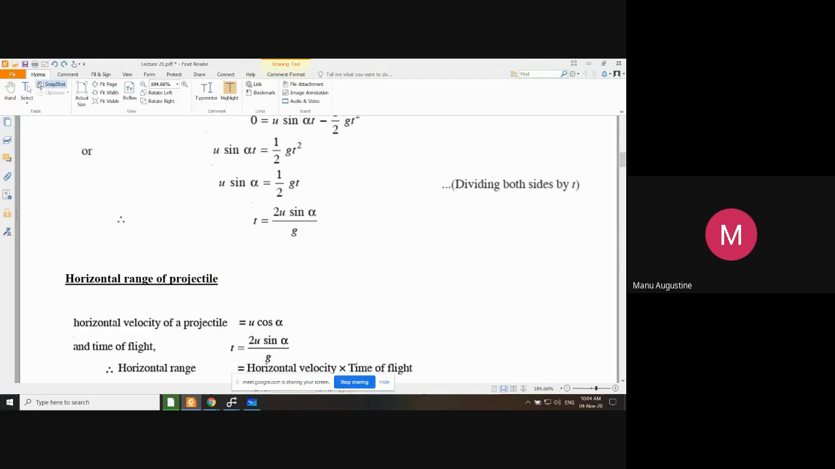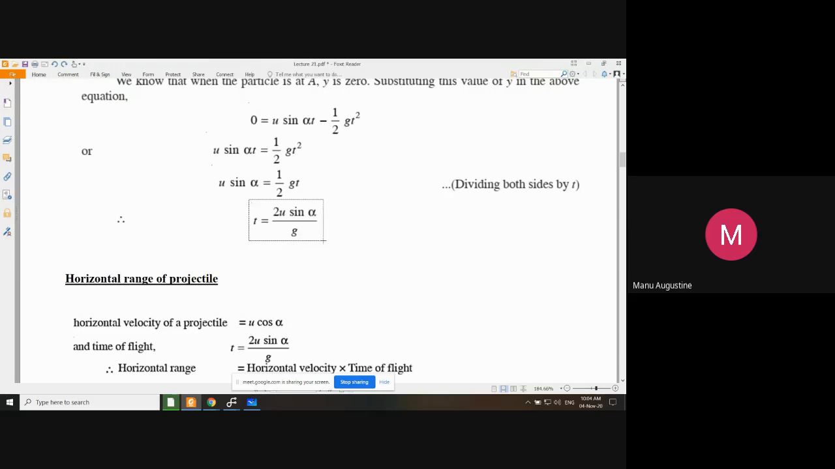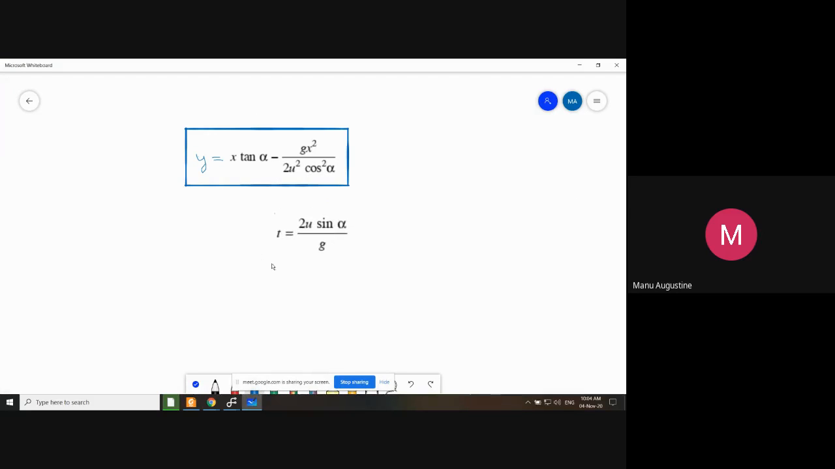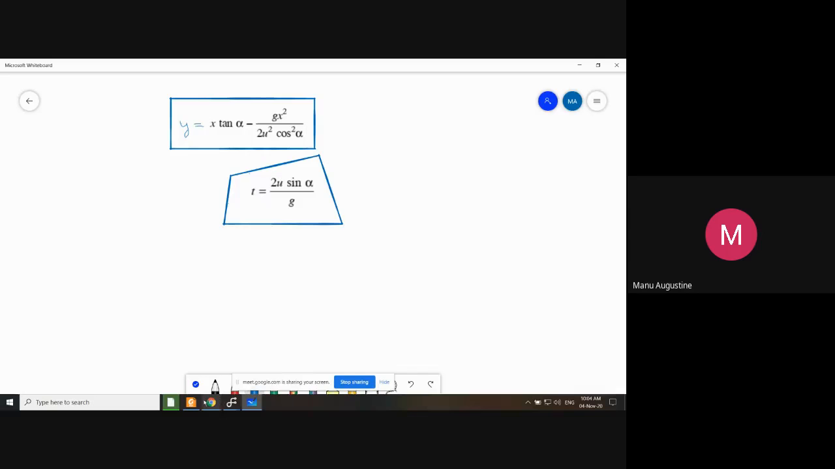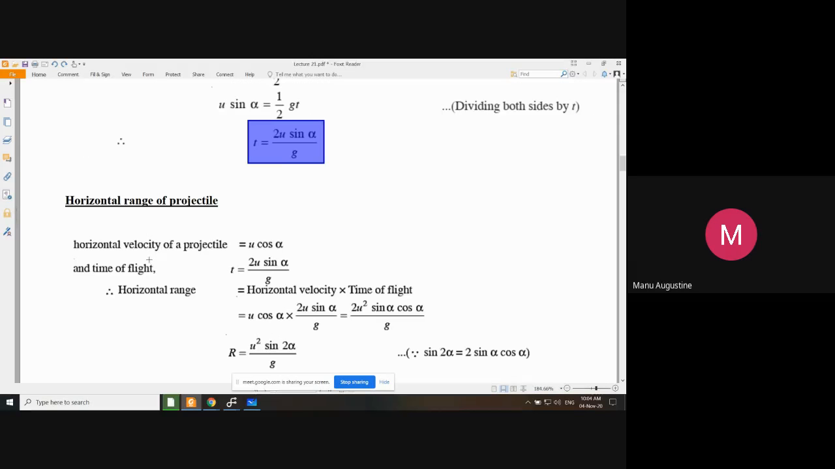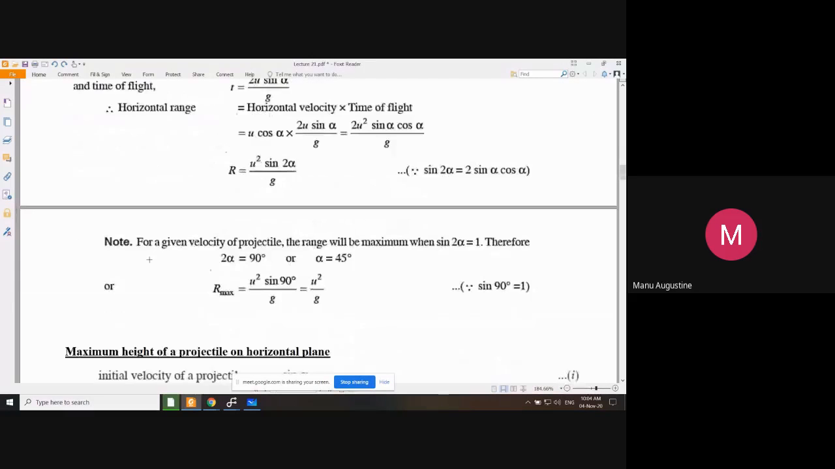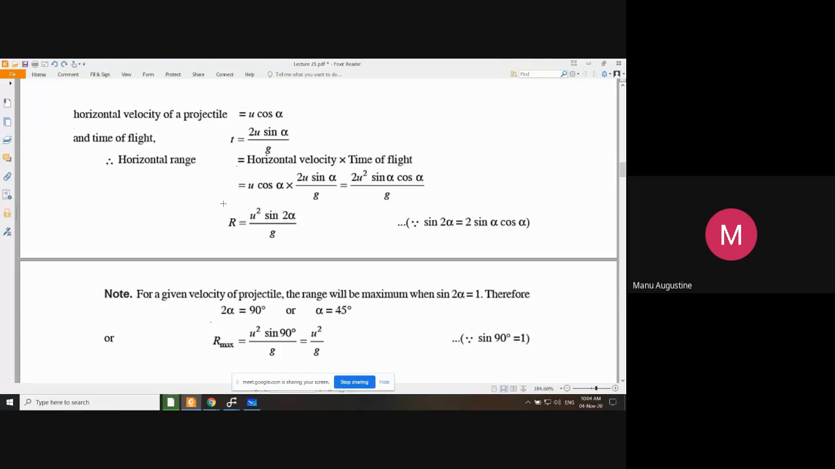Let us again collect this bit of information. Another equation. The horizontal range of a projectile was derived by us. Let us collect this also: u square sine 2 alpha upon g.